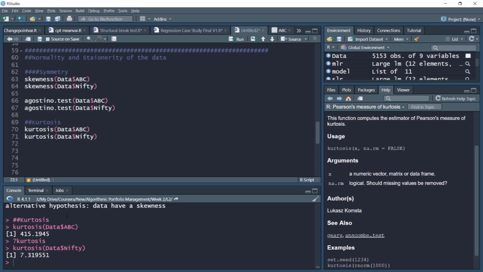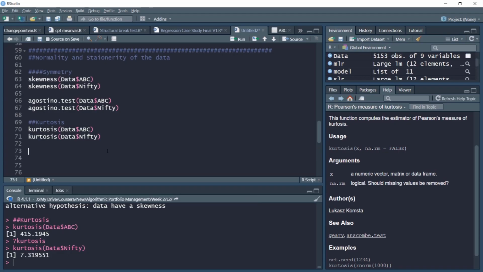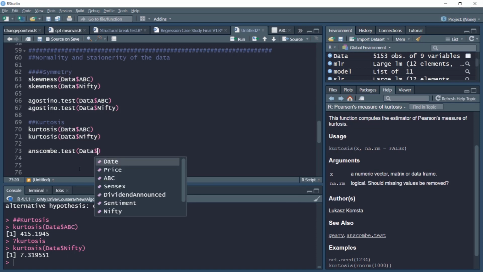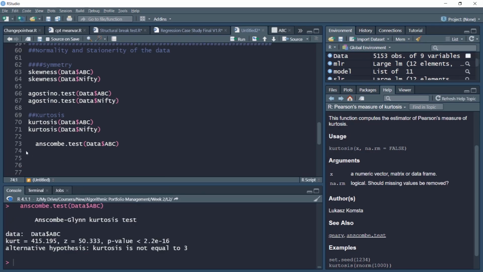Nifty also has a very high kurtosis. Normal distribution has a kurtosis of 3. So as compared to normal distribution, the kurtosis levels are very high. Now we would like to again have slightly more statistically significant evidence, so we'll use the Anscombe test. First we'll compute it for ABC returns, $ABC. For ABC, the kurtosis is very significantly different from 3, which we expected.